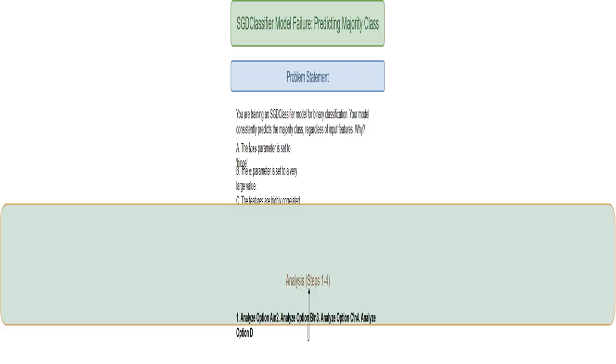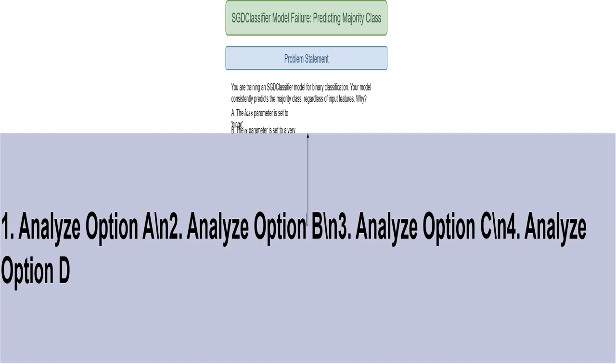This section guides my investigation of each option. It's a step-by-step analysis of the potential reasons for the model's failure. This section outlines my plan. I will examine each possibility systematically: alpha, regularization strength, class imbalance, and feature correlation, to determine the root causes.